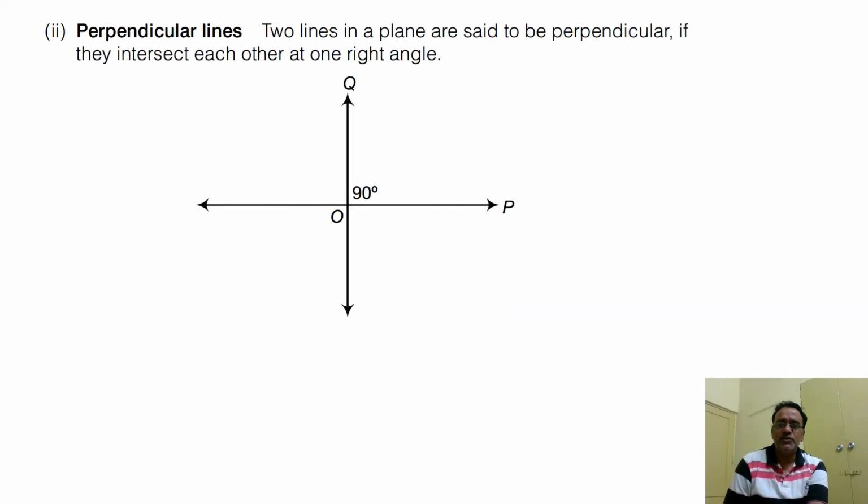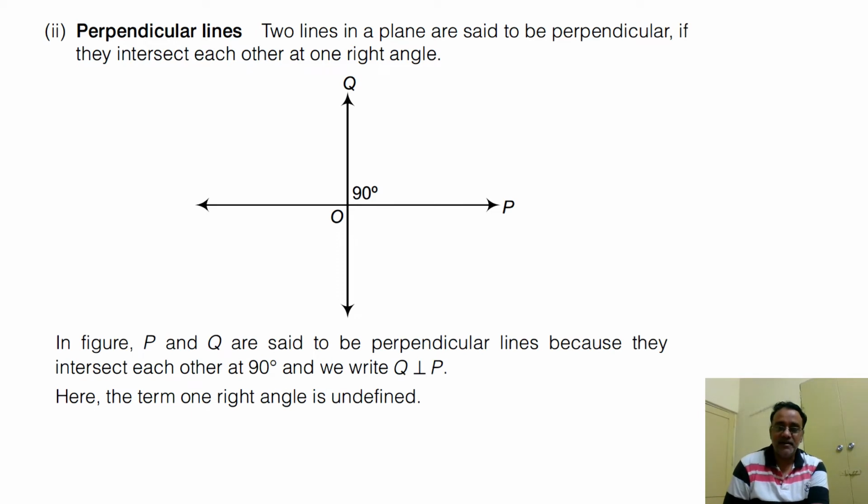Perpendicular lines: two lines in a plane are said to be perpendicular if they intersect each other at one right angle. So this is the definition, and here the term right angle is not defined. We can also say that plane is also undefined. Okay, so here we have to write any one term which is undefined. That is, I am writing one right angle.